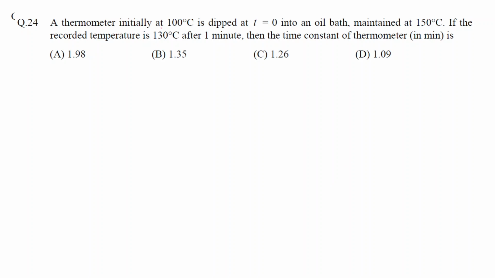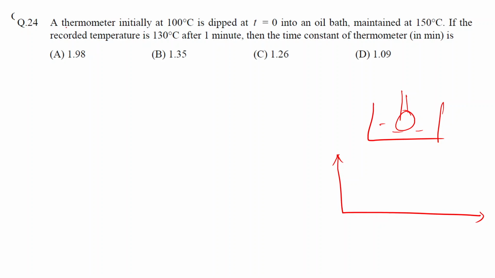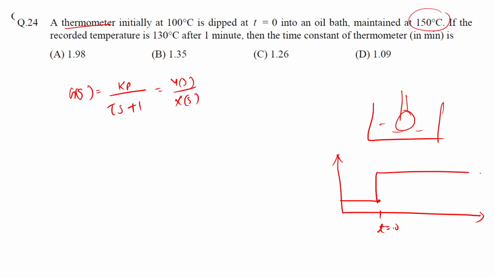In this question we are given a thermometer. This is an oil bath and we have been given a thermometer. The thermometer, as we saw, is a first order system, so the transfer function is Kp upon tau s plus 1 is equal to Y(s) upon X(s). Initially the temperature was 100 degrees Celsius, and at time t equal to 0 we are inserting the thermometer into this fluid bath of 150 degrees Celsius. That is, we are providing a step input to the system.